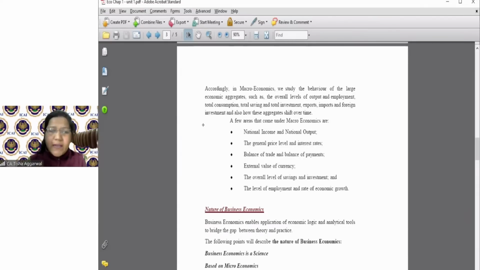Again, this is very important. Now that we are a globalized economy, dealing with the whole global world, we have to be very much abreast of these topics of microeconomics and macroeconomics. I hope this is clear to everybody.